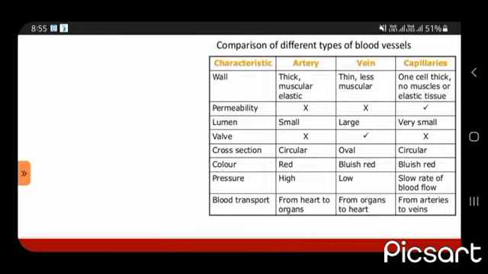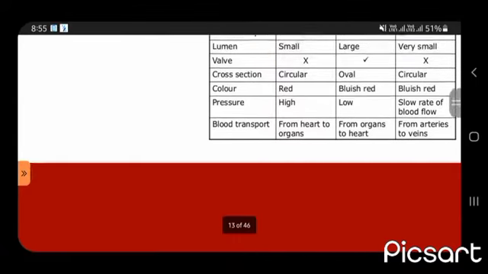And in veins, the wall is thin and less muscular. They are not permeable, and they have a large lumen. They have valves, we can see an oval cross section, and the color is bluish red. Veins have low blood pressure, and they transport blood from organs to the heart. And the last one is capillaries. They are one cell thick with no muscles or elastic tissues, and yes, they are permeable. They have a very small lumen, they don't have any valves, the color is bluish red, they have a very slow rate of blood flow, and they transport blood from arteries to veins.